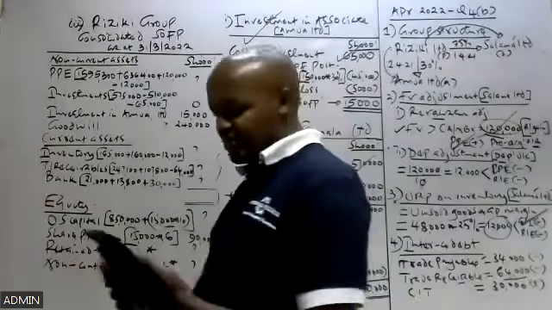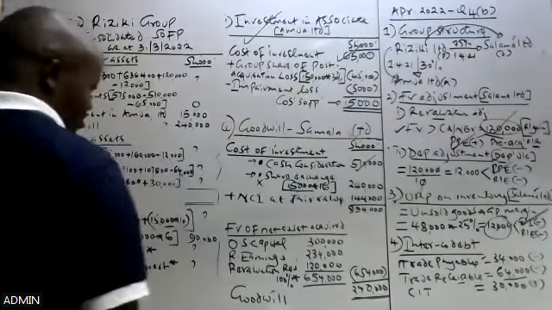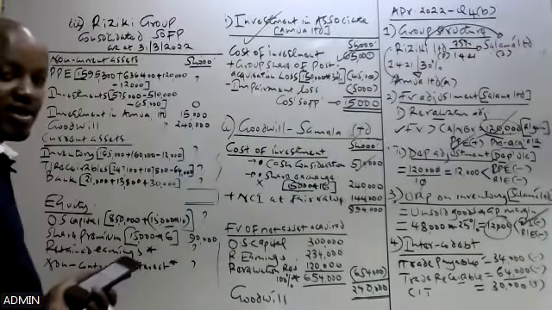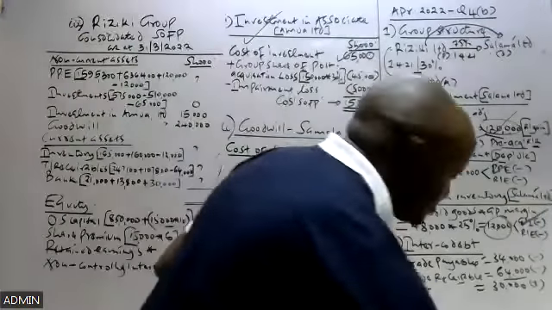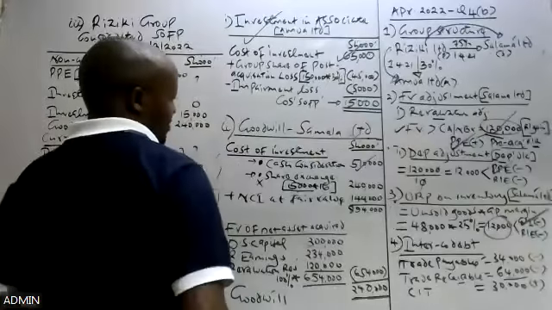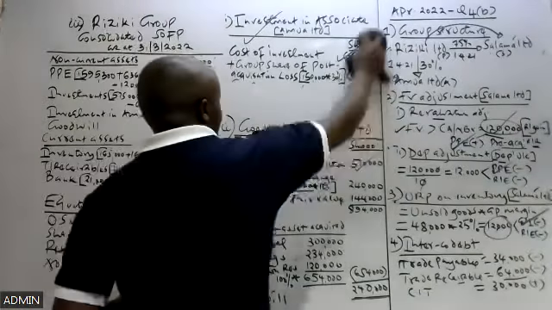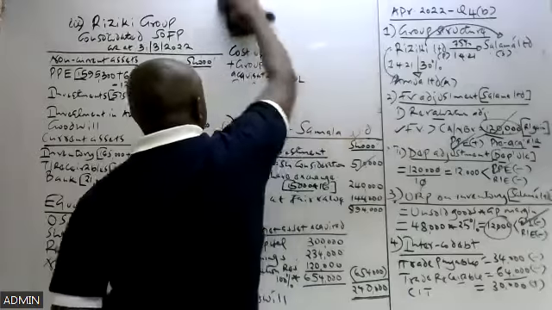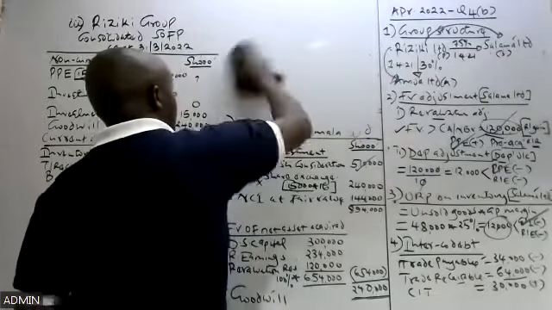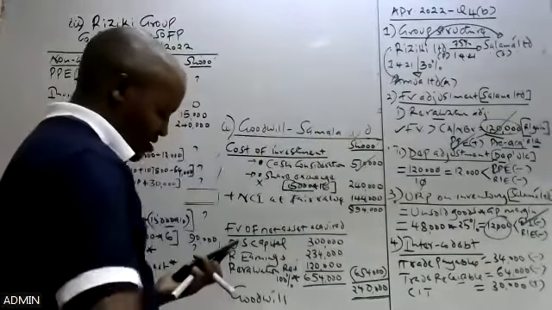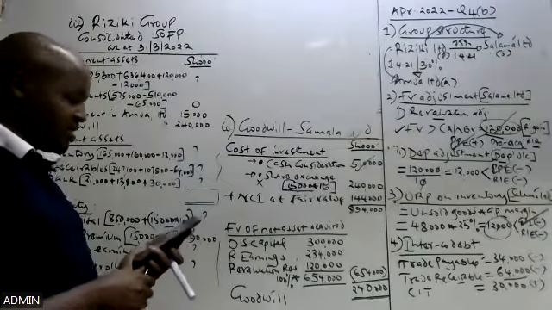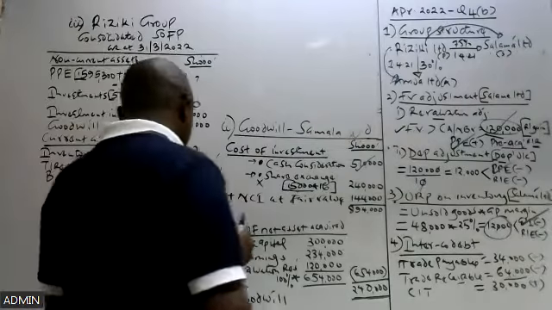So then finally, what we need to do is record the liabilities.